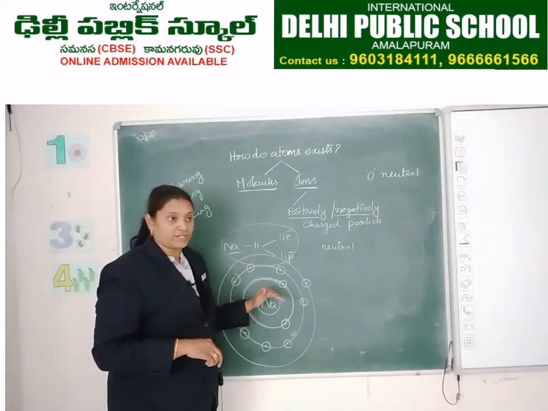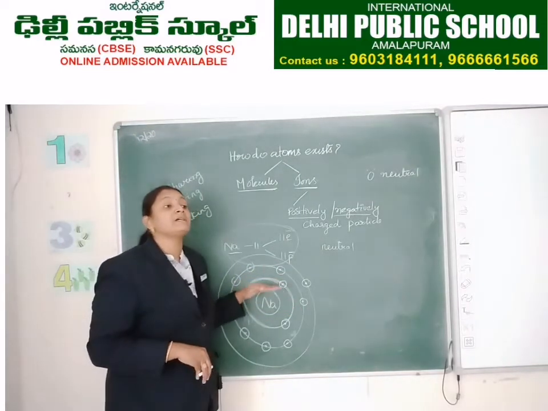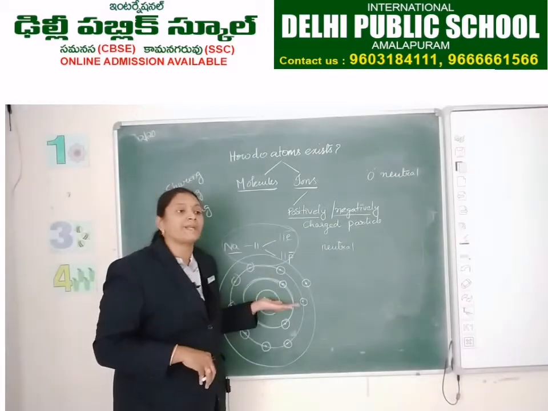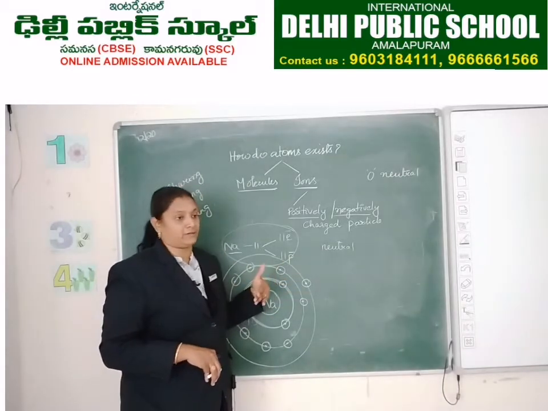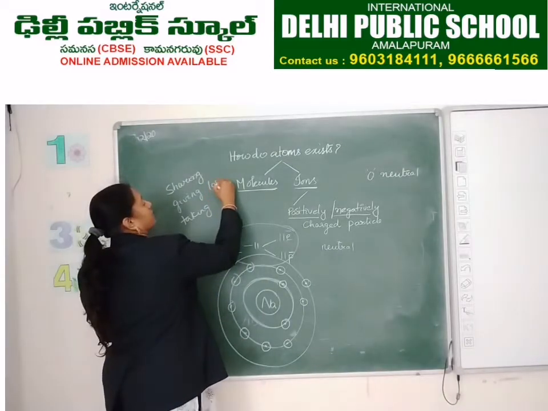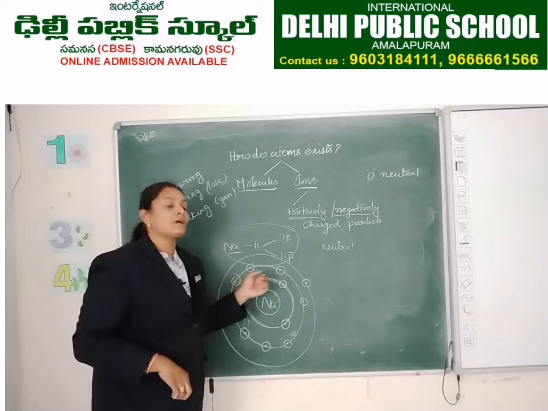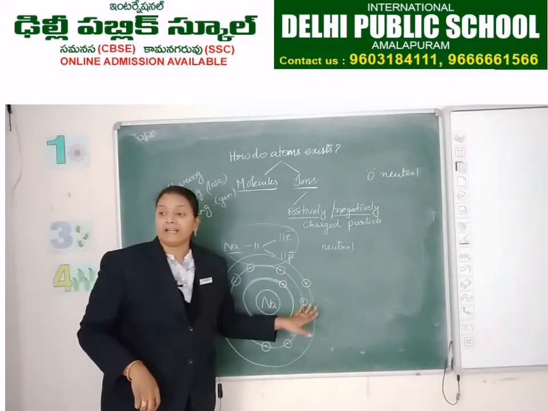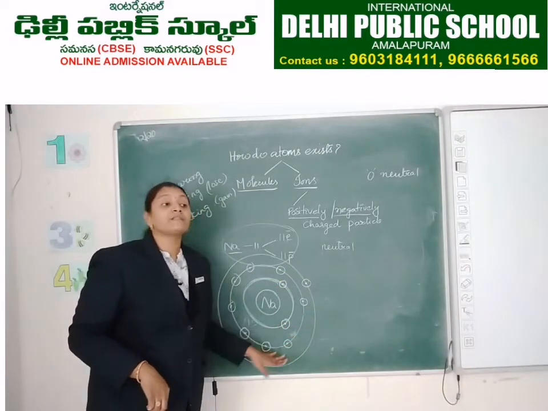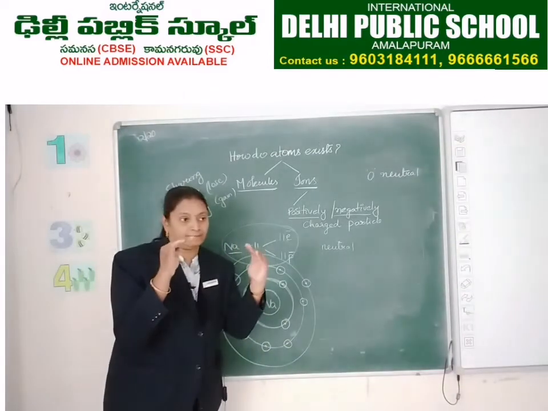To get inert gas configuration, a stable electronic configuration, the atom should lose one electron or gain one electron, right? Losing or gaining. Every atom wants to make its shells completely filled.